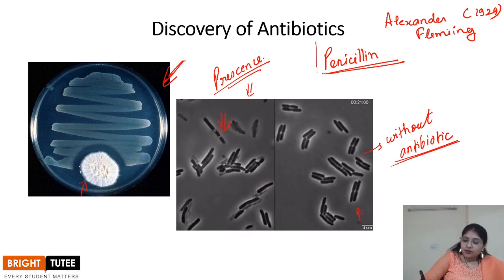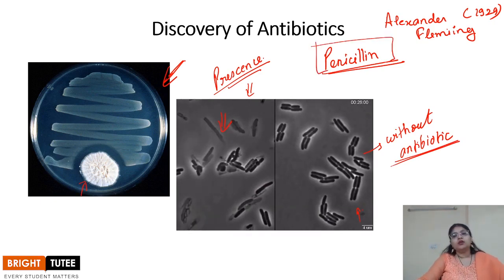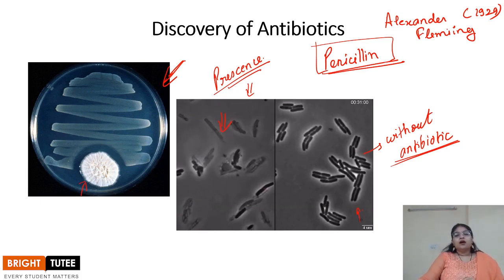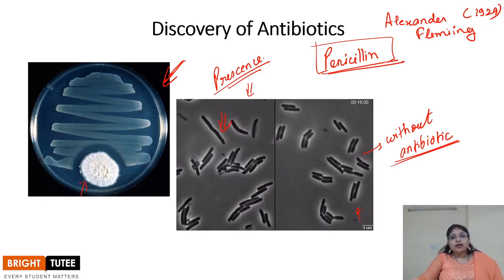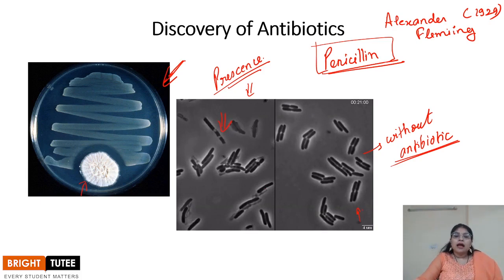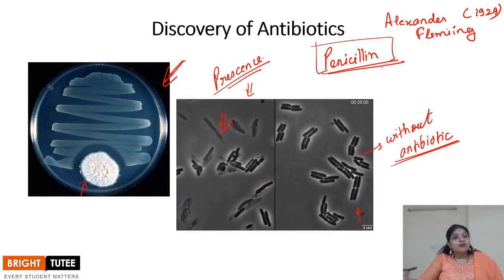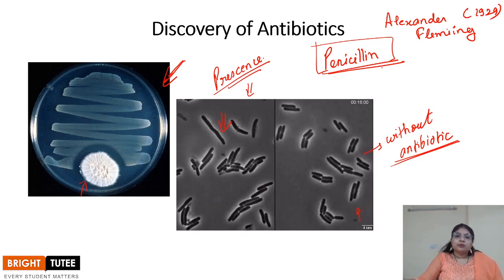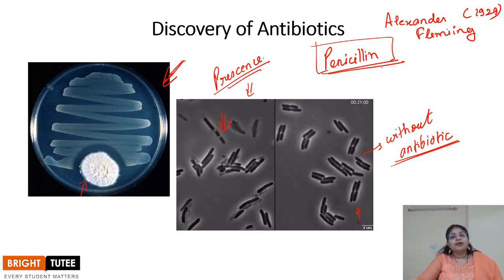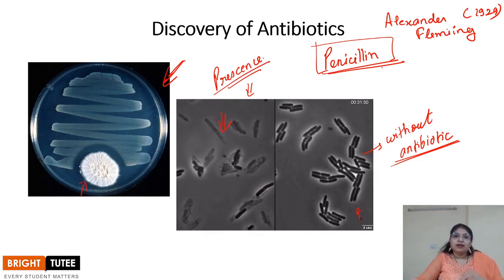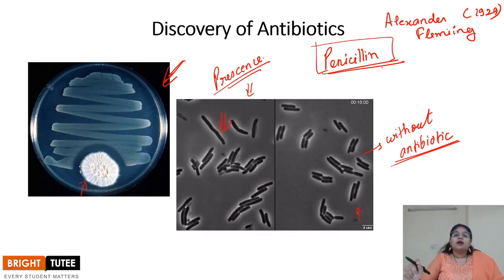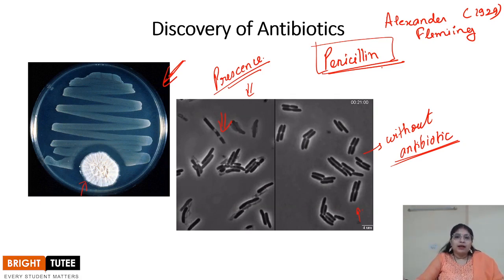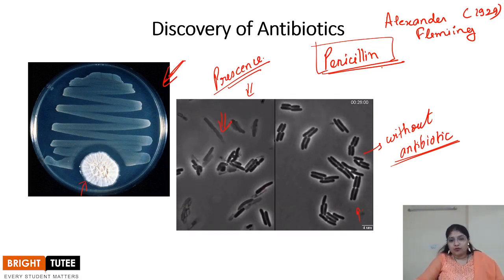It revolutionized the medicine world, and it provided the very first antibiotic, and thereafter more and more researches were made, and it was seen that there are various other fungus as well as bacteria which produce specific kinds of antibiotics against the microorganisms, right?